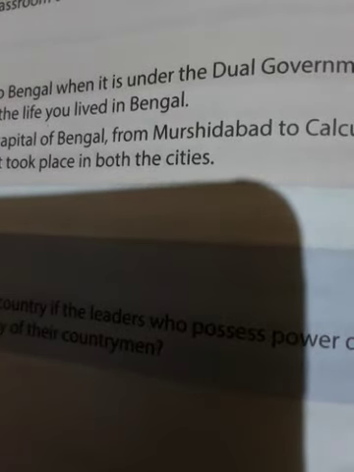Different governor generals also introduced policies which were meant to enhance British power in India. Expansion under Lord Wellesley, that is 1798 to 1805.